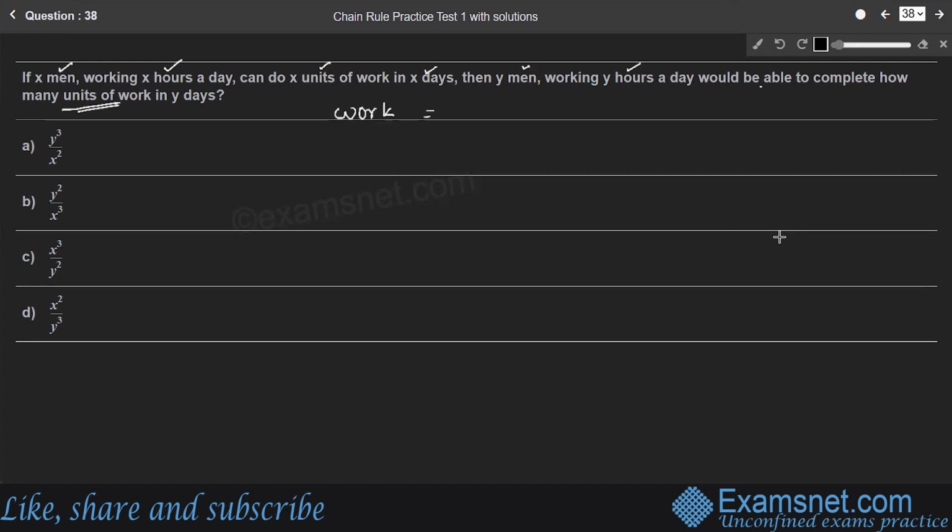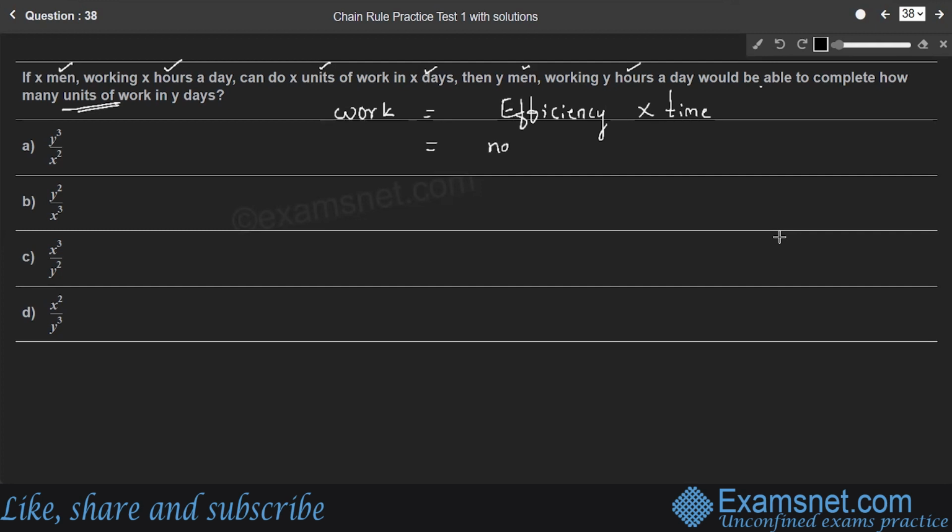Work is always efficiency into time. Efficiency is nothing but how efficient the persons are, that is, the capacity of the person, or how many persons are working, in this particular case.